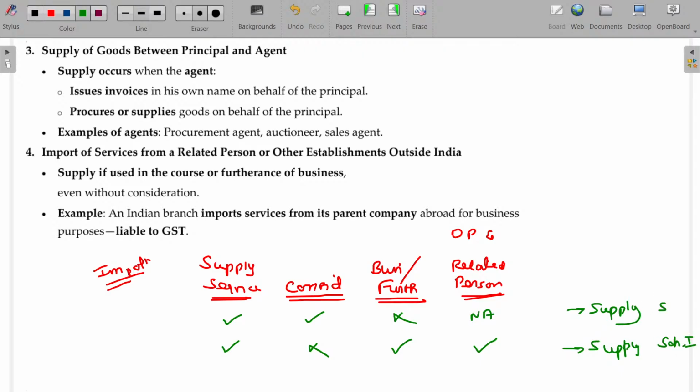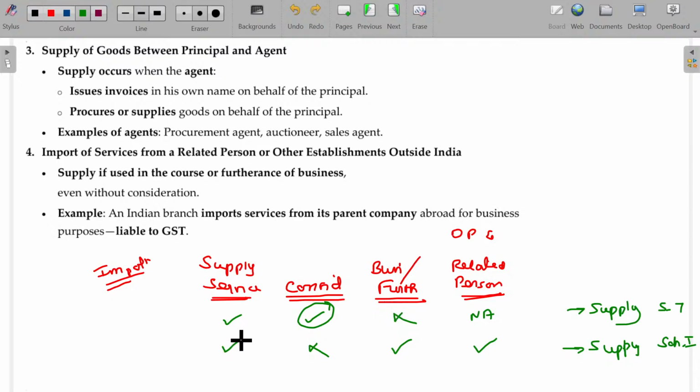This will be supply under section 7. Hope you will be now able to understand these two components. When it is all about import of supply of services, import of services, not goods, in this case, consideration is present, purpose is not present, then it is supply under section 7.